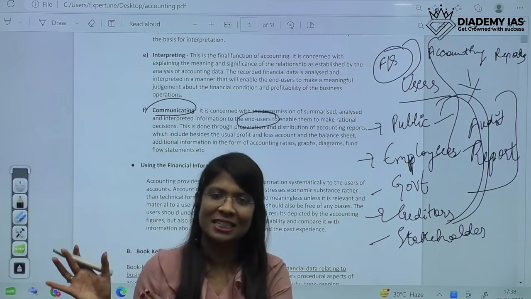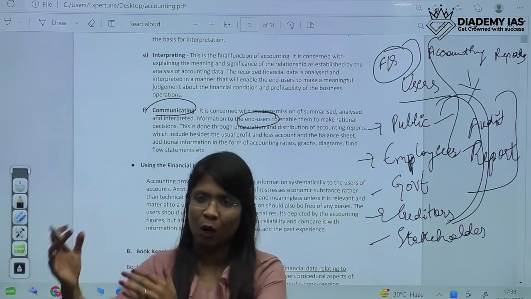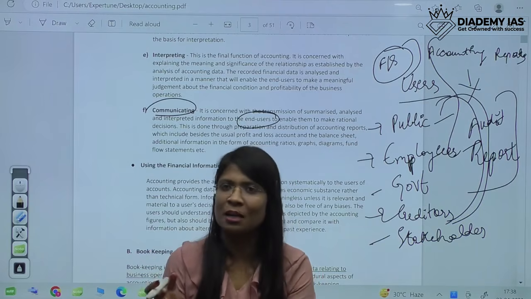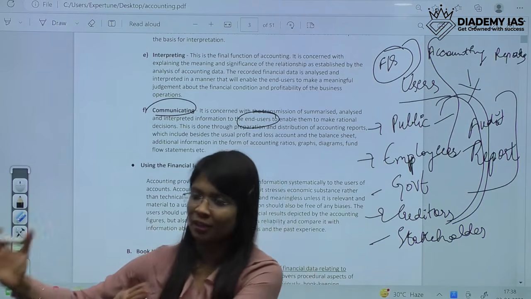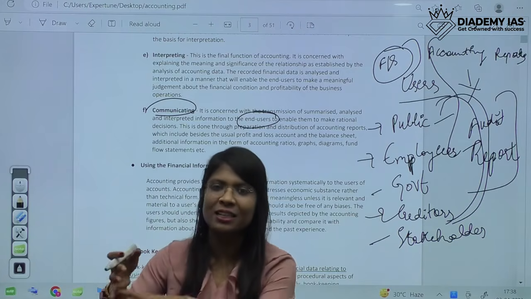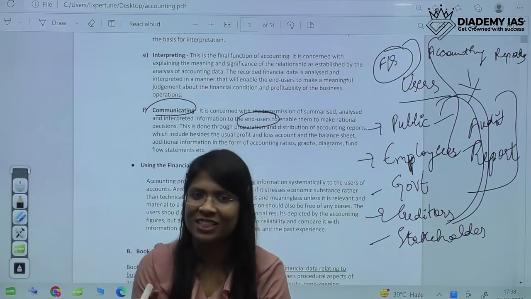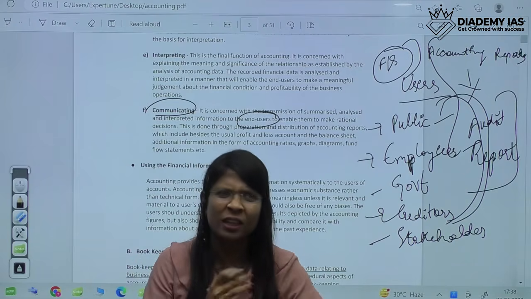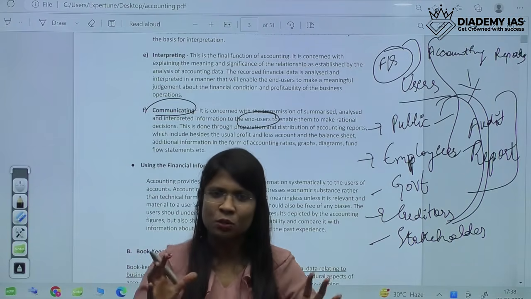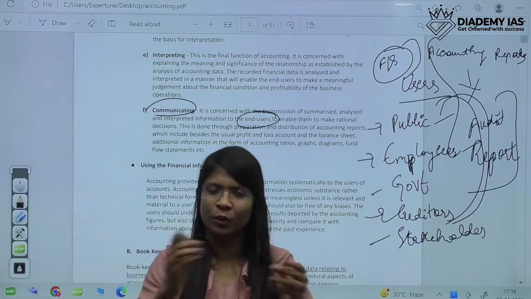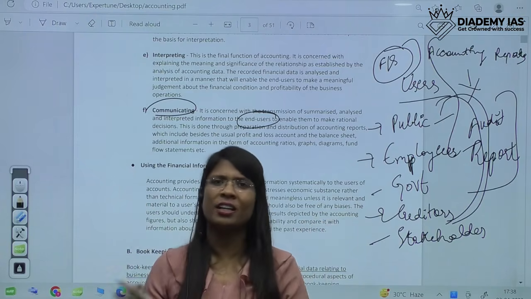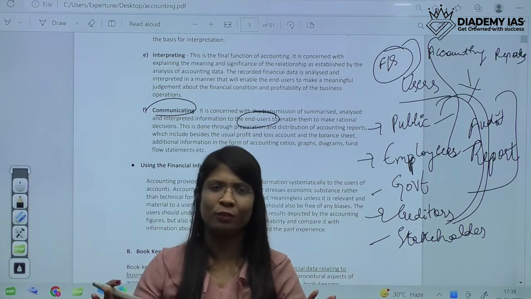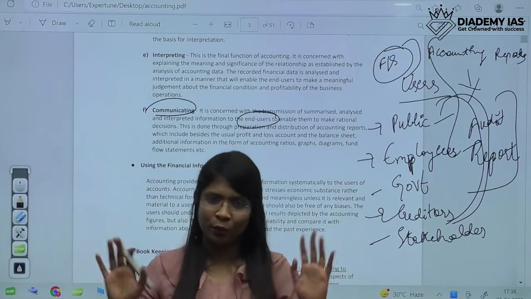So that would compile everything about accounting. These are the basic steps which would be included in accounting. First of all, we will record, then we will classify, then we will summarize, and then another part which includes analyzing, interpretation and communication. I hope now you are getting the basics of accounting. You just have to know the basics of accounting. It's not rocket science. It's a very easy subject. You just have to go with the flow and go with me. It's all sorted. Don't worry about it.